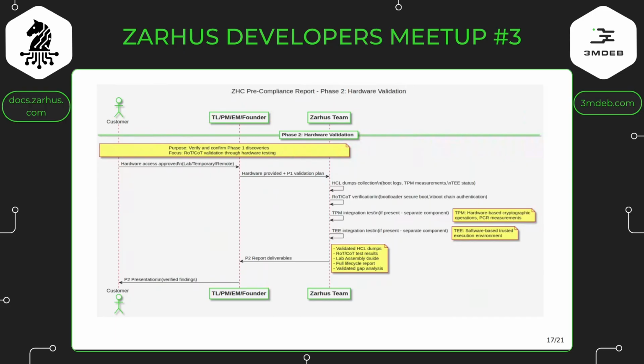When we have hardware, we can essentially verify, because sometimes documentation says one thing and reality says something different. So we have to verify our assumptions based on the documentation. And this is what we're doing in phase two. I will not go into the details because that's quite a lot of steps. Of course, we assemble the device, we have to validate it, we have to run the full cycle, and then of course there are probably some gaps. If not, then the platform is ideal, but we haven't found any ideal platform yet, so maybe at some point.